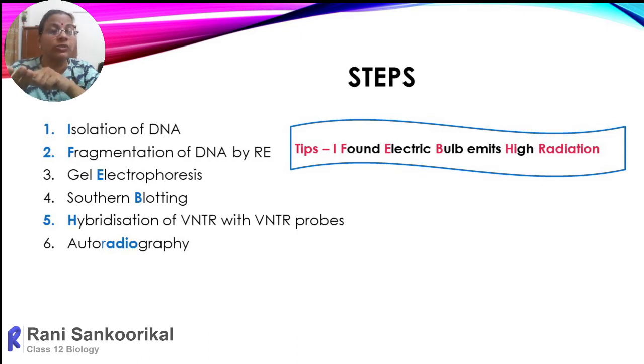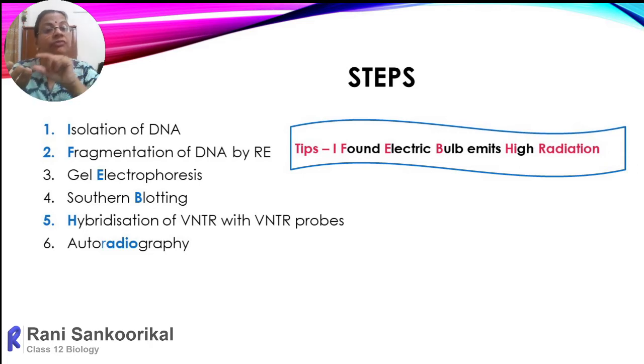And in order to make it visible, we will label such complementary sequences with radioactivity. So it is synthetic, artificially made, and it is single stranded, and at the same time radio labeled. So we will dip that nitrocellulose, which contains the VNTRs of that particular person from that particular chromosome, into the medium which contains the complementary VNTR probes which are labeled.